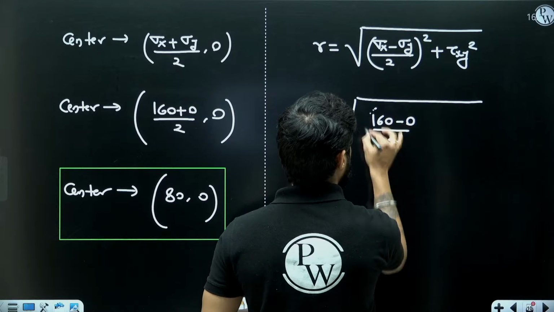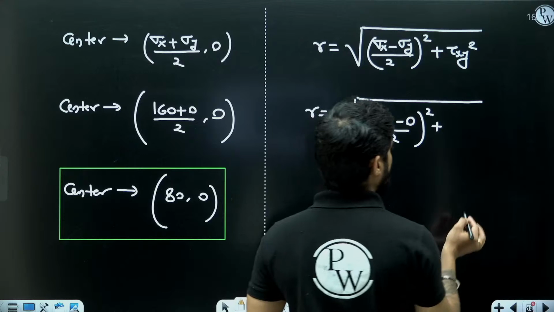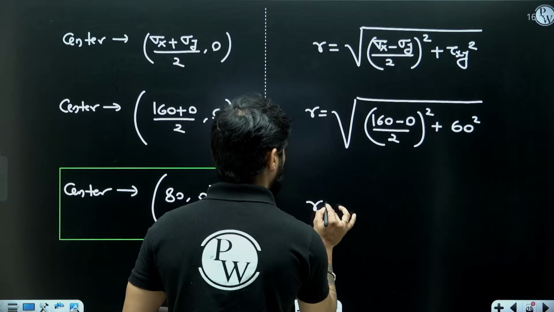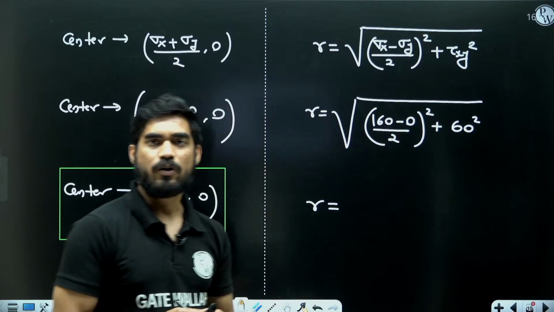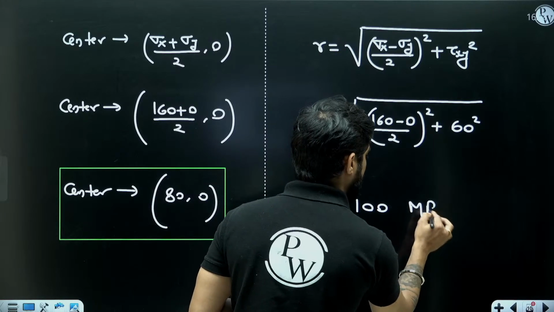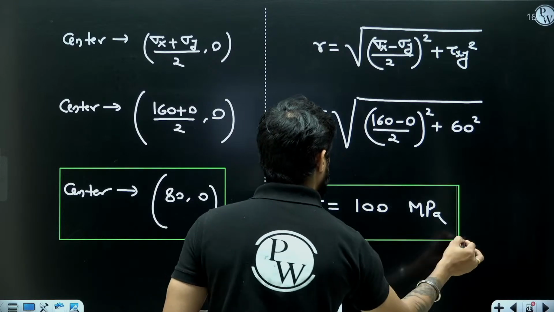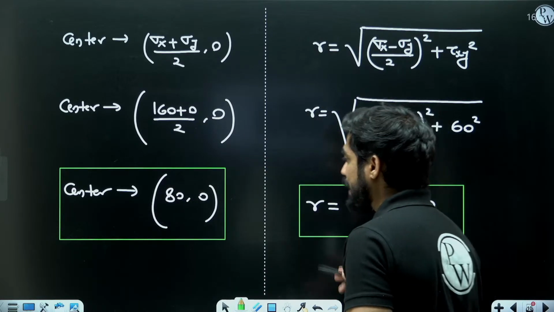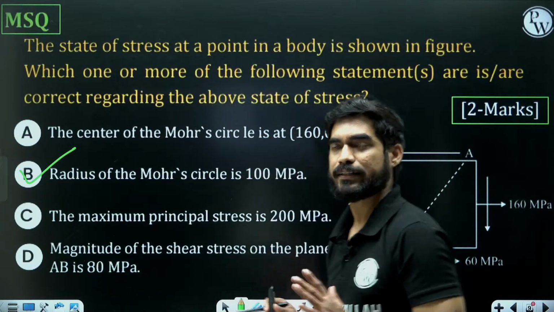It is 0. And what is tau xy? According to our sign convention, it should be minus 60, but it doesn't matter because it is square. So 80 square plus 60 square. What will be the answer? 100? Yes. So the radius is 100 megapascal. So the second statement, the B statement, is absolutely right.